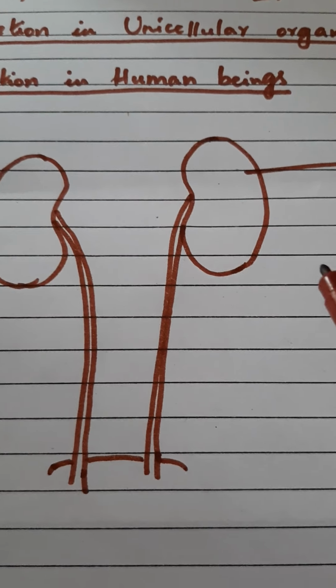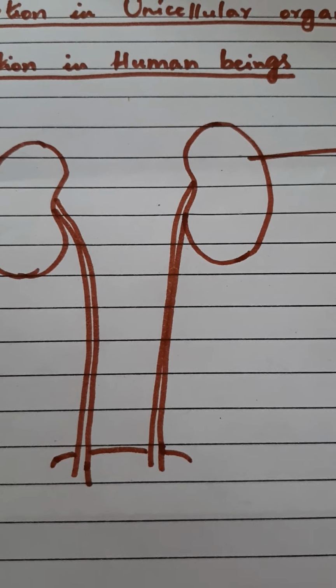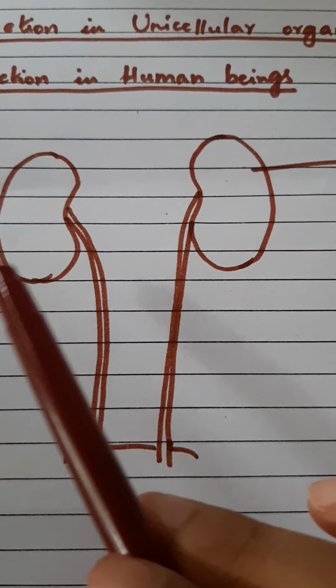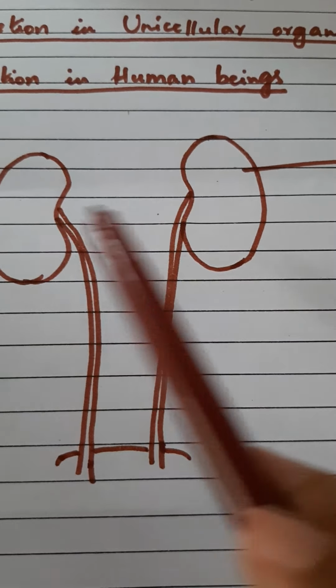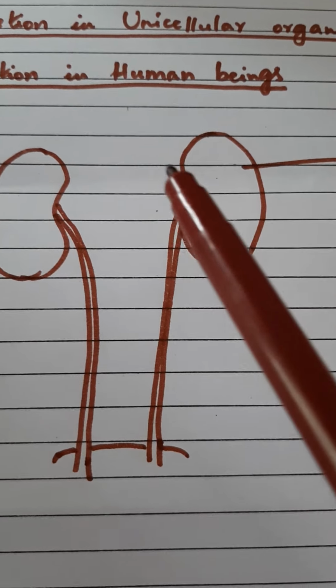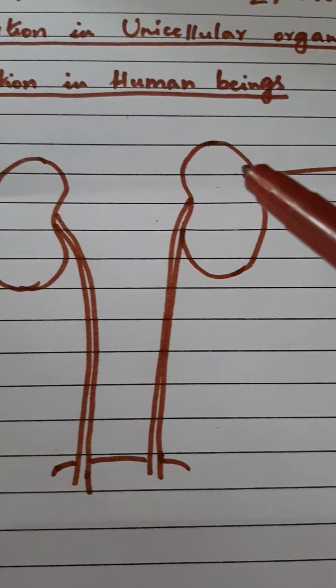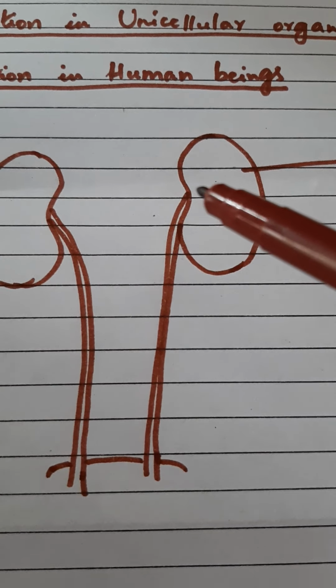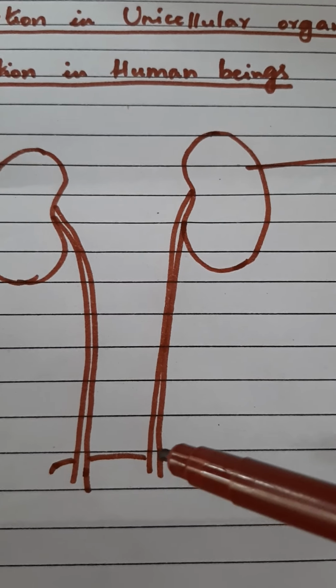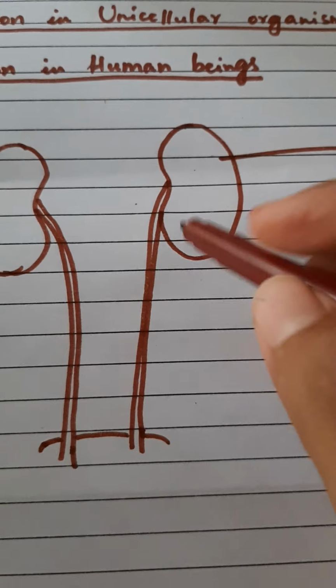So, here I am drawing the kidneys which comprise the excretory system in human beings. There are a pair of kidneys located on either side of the vertebral column in the abdomen area, and the kidneys will produce urine which drains out through the tubes called ureter.